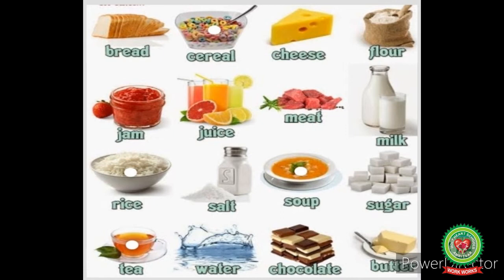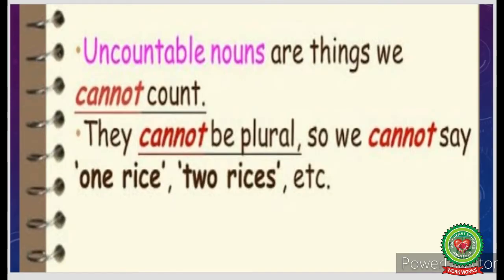So here begins our next form, that is uncountable nouns. So students, what are uncountable nouns? Uncountable nouns are the things that cannot be counted. They cannot be in plural form. That means we cannot say 1 rice, 2 rices, 1 milk or 2 milk. That means we cannot count them.